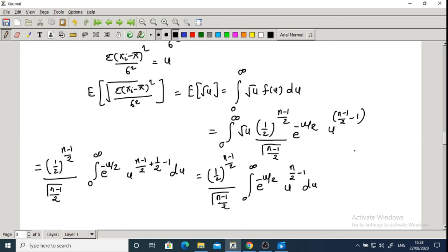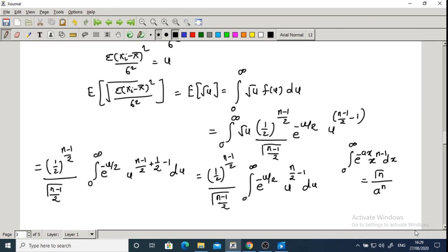So we compare this with the gamma function. Integration from 0 to infinity of e raised to minus ax, x raised to n minus 1 dx has the formula gamma n upon a raised to n.